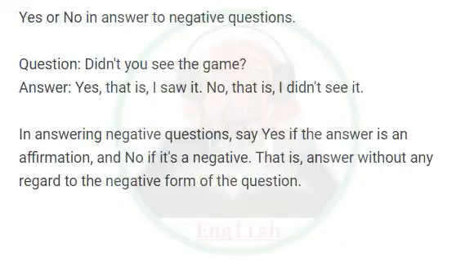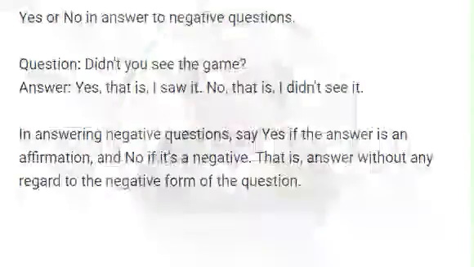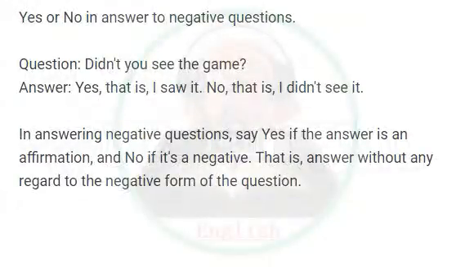Yes or no in answer to negative questions. Question: Didn't you see the game? Answer: Yes, that is, I saw it. No, that is, I didn't see it. In answering negative questions, say yes if the answer is an affirmation, and no if it's a negative. That is, answer without any regard to the negative form of the question.